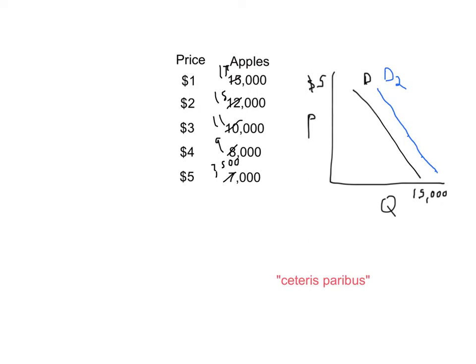At every price, so at $1, instead of demanding that much, they demand less. So that's going to be over here. And at $2, instead of demanding that much, they demand down there. So that's there. And we're going to just end up with a line that's more to the left. And that's lower demand, because at every price, people now demand a smaller quantity.